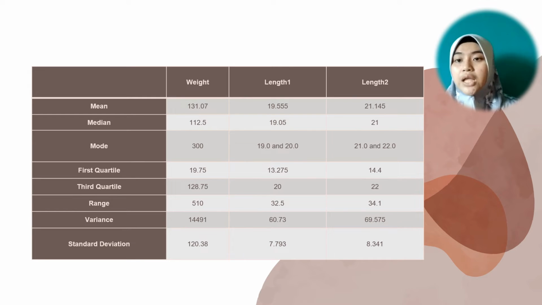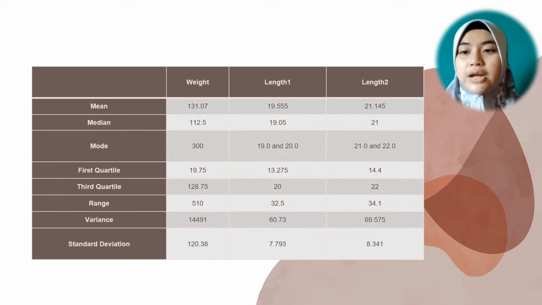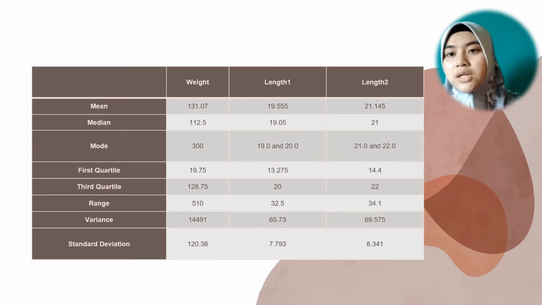So the variance for weight is 14,491 gram squared. For length 1 is 60.73 centimeter squared. For length 2 is 69.575 centimeter squared.